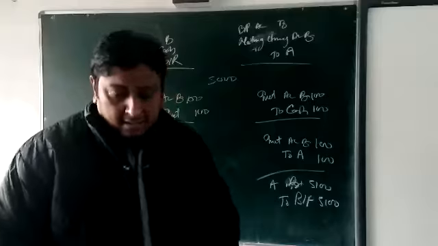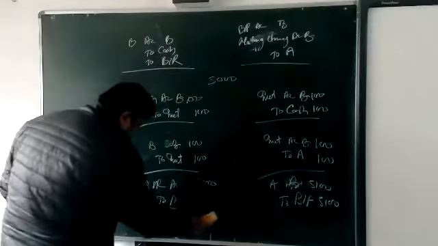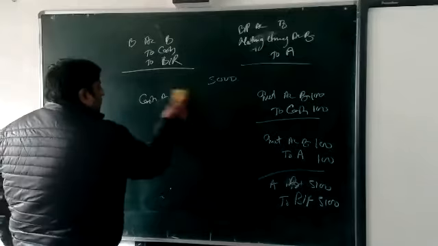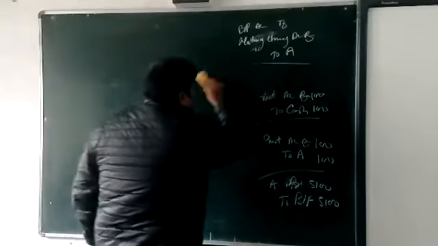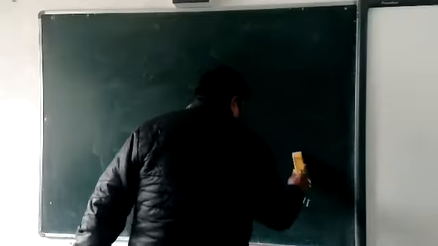On the basis of that, we are going to do one question. Just see how we are going to do it. Just think, A wrote a bill on B for 2 months.